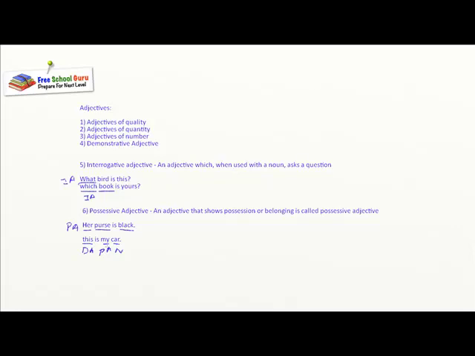Interrogative adjective: an adjective which, when used with a noun, asks a question. Last and the important one, possessive adjective: an adjective that shows possession or belonging. Okay? It was easy to understand, right? So this covers the adjectives and the types of adjectives. Try to use some practice sheets and try to identify the adjective first, and then identify what category or what type of adjective it is.